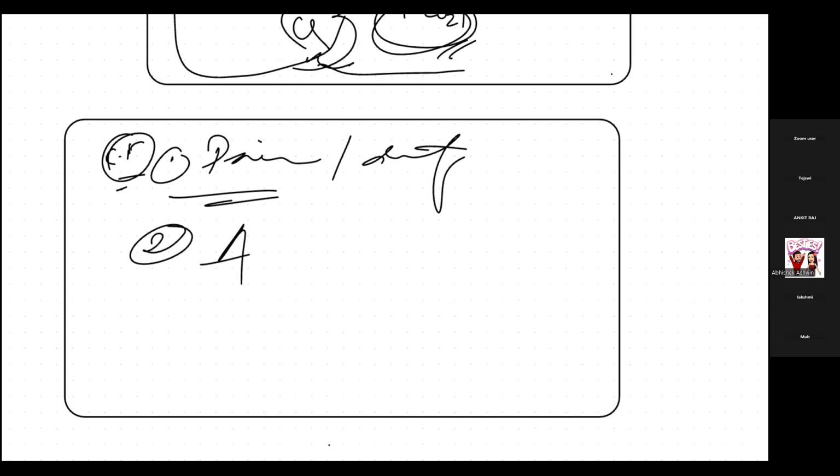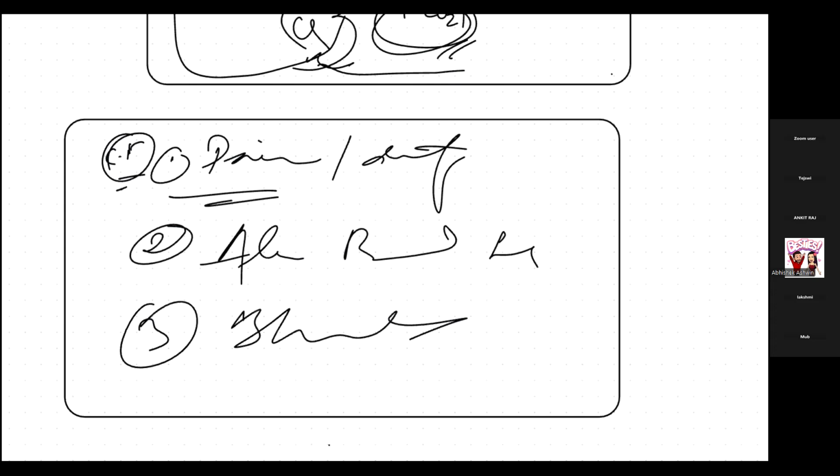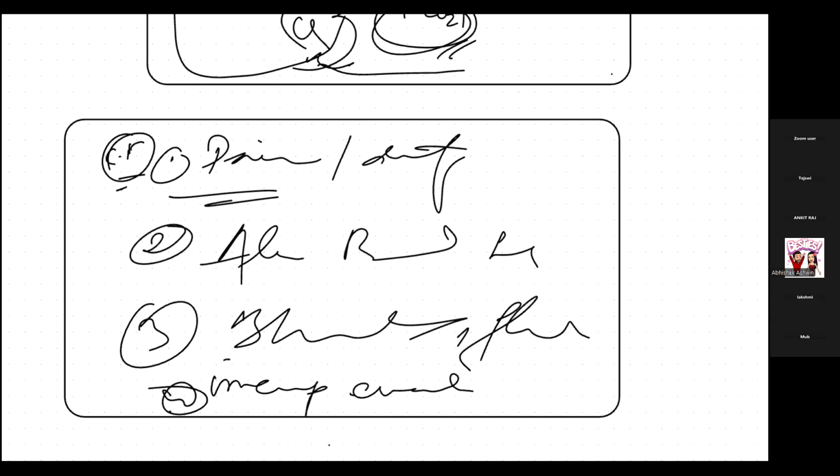Other than altered bowel habit, what else can be there? There can be bloating. If bloating is there, definitely flatulence can be there, and there will be a feeling of incomplete evacuation also in certain cases. So when your patient comes and says, doctor, I have stomach pain, I have some discomfort, my bowel habit is not normal, something weird is happening there, and then they say bloating and flatulence are there, or I feel that my potty is not going out completely, these are the features that a typical IBS patient will tell you.